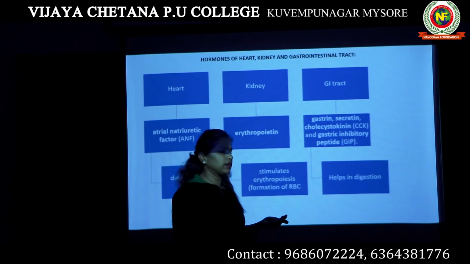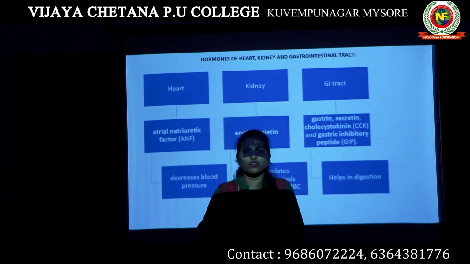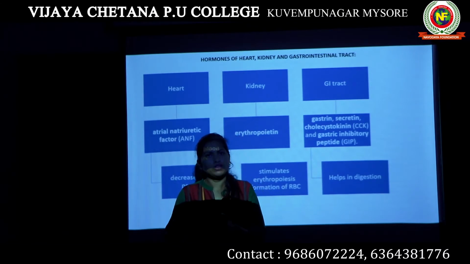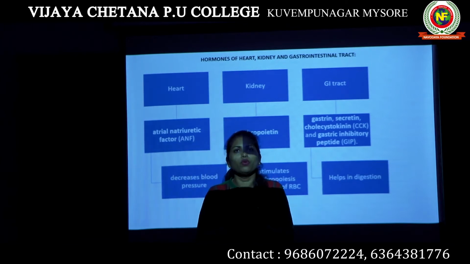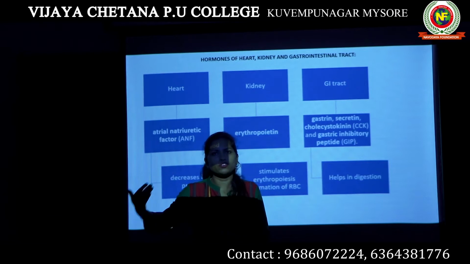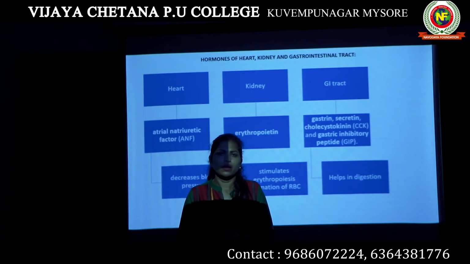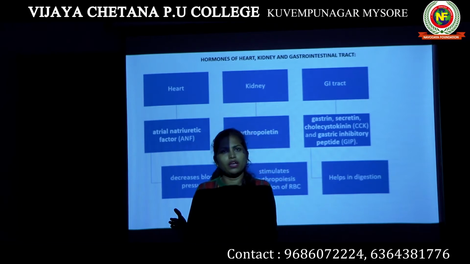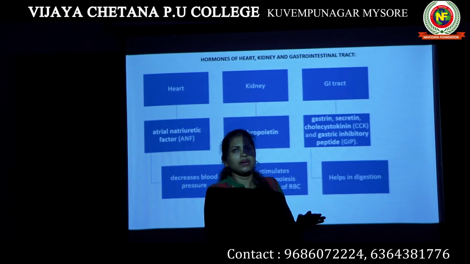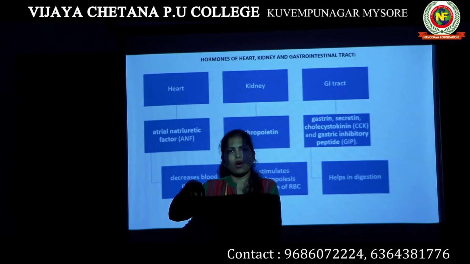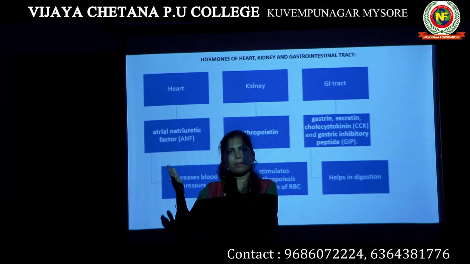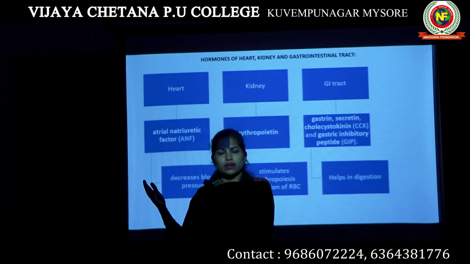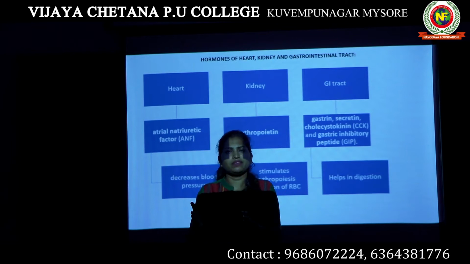Apart from endocrine glands, there are certain other organs of our body which also act as endocrine, which are also a part of the human endocrine system, because they also have the capacity to produce hormones. A part of that particular organ is responsible for hormone production, so that particular part or cell or tissue is also a part of the human endocrine system.